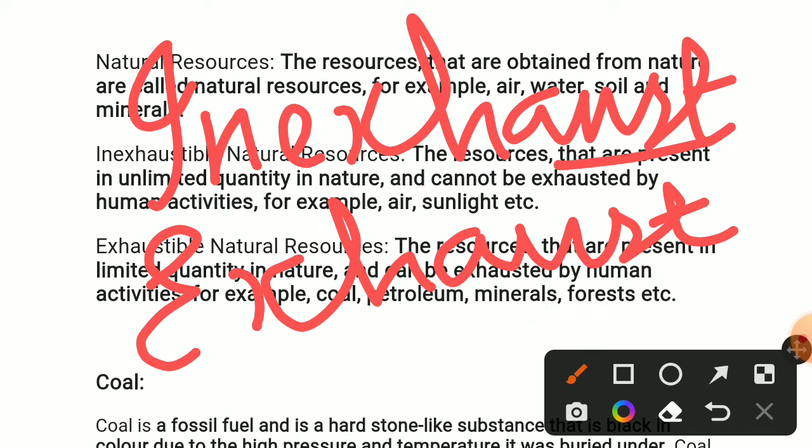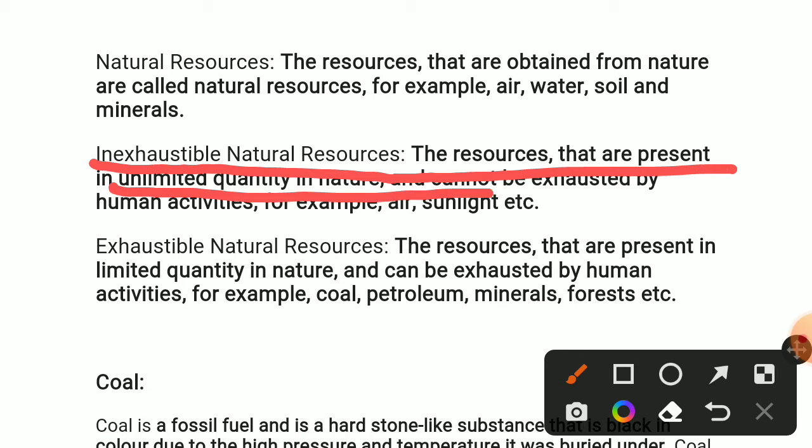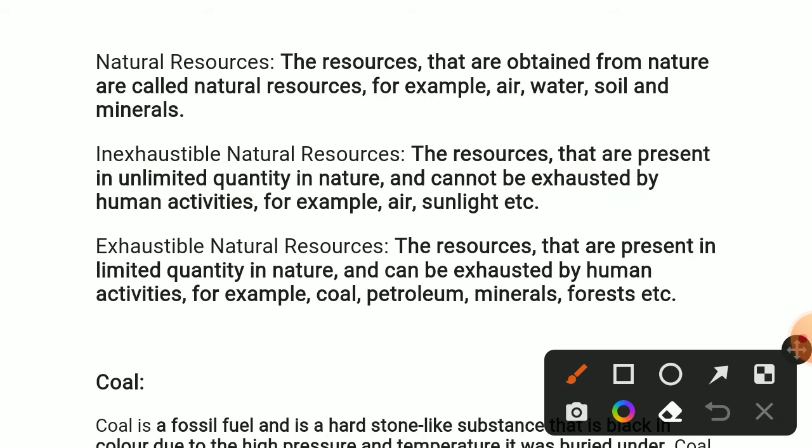Now we'll see the definitions of those. Inexhaustible natural resources are the resources that are present in unlimited quantity in nature and cannot be exhausted by human activities. For example, air, sunlight, and water will not vanish, so they are called inexhaustible natural resources.